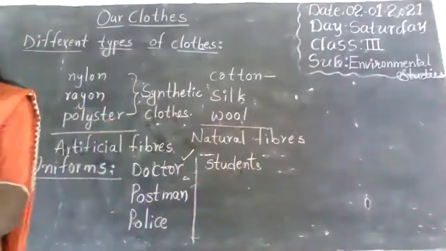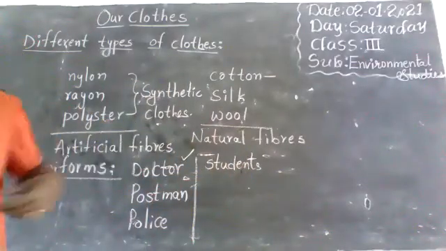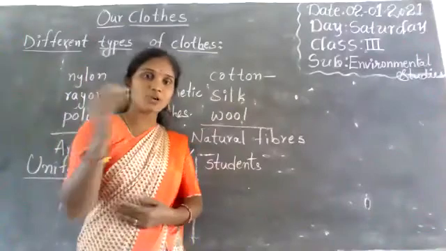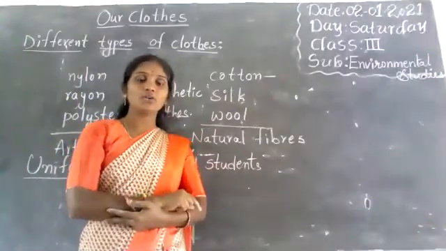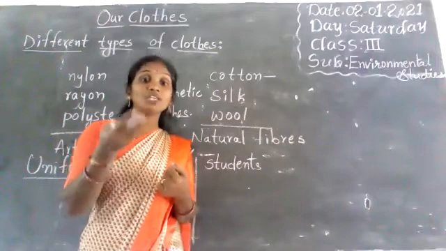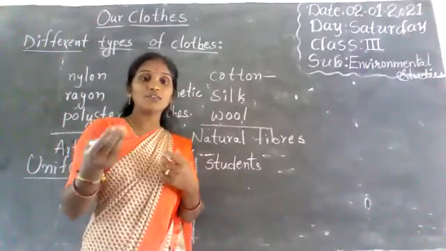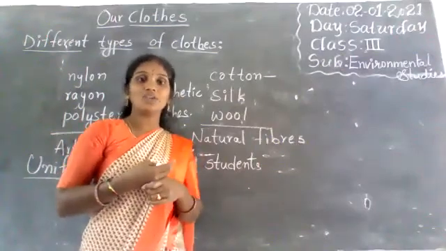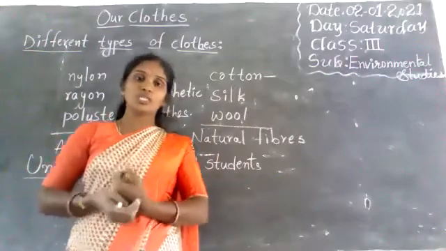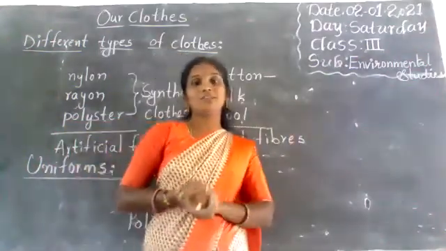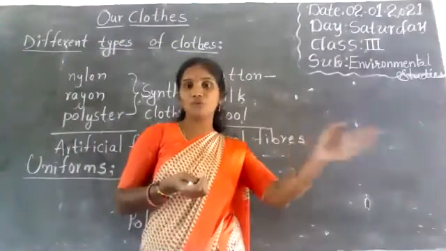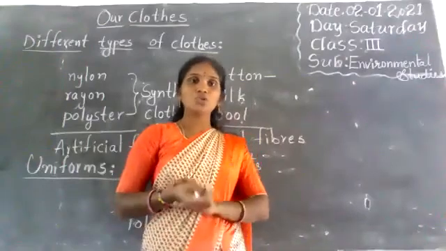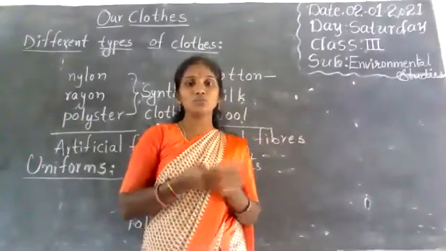How do we identify that he is a policeman, a doctor, or a student? How do we identify by the dress? Suppose you go outside and there is one policeman standing with a uniform, and another policeman who did not wear a uniform. So how do we identify those two people?